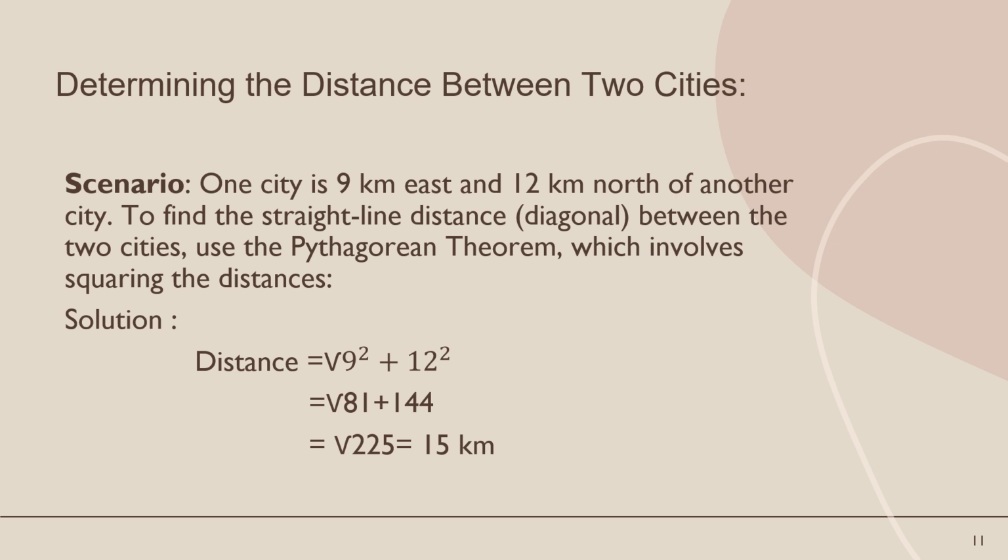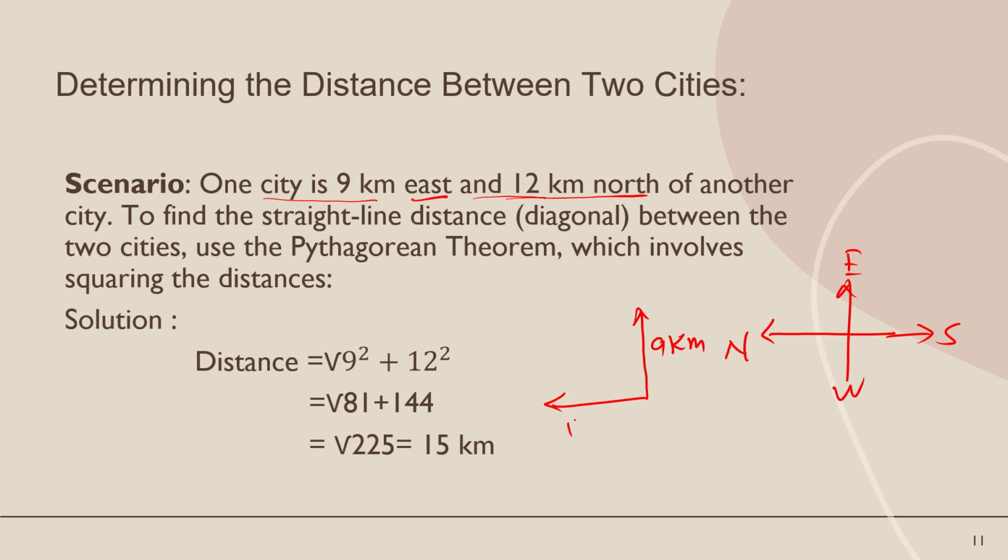Now here is another example, determining the distance between two cities. Let's suppose that by using square and square root we can find the distance between two cities. One city is 9 km east and another is 12 km towards north. First draw the directions: east, west, north and south. 9 km towards east and 12 km towards north.